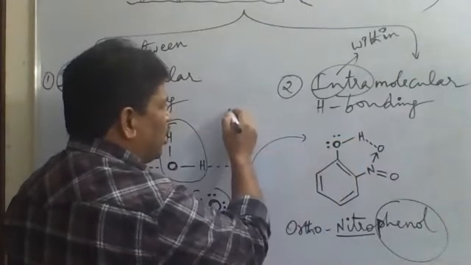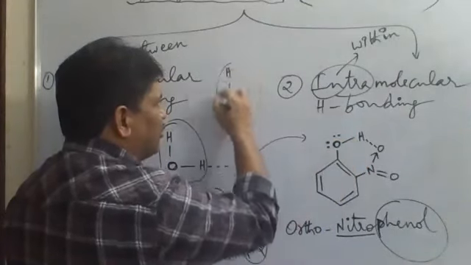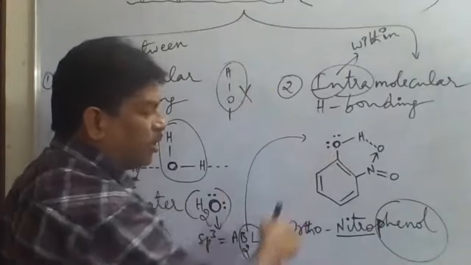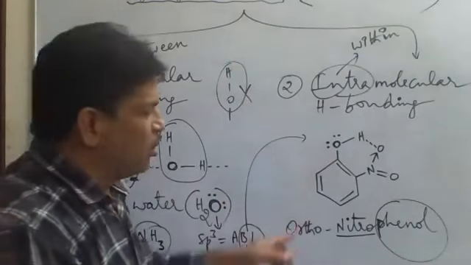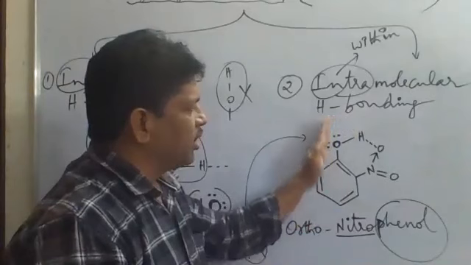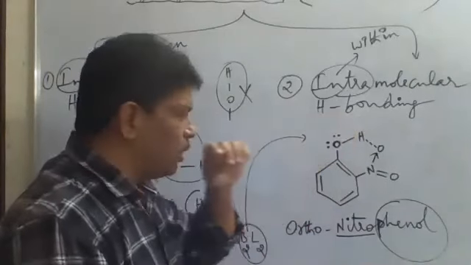We should not draw the O-H bond like this. We should write it in a bent shape, the OH bond. So the OH bond should be attached to the benzene ring in the form of a bent shape like this. Okay, so it is AB2L2.